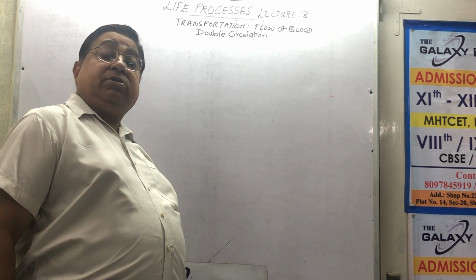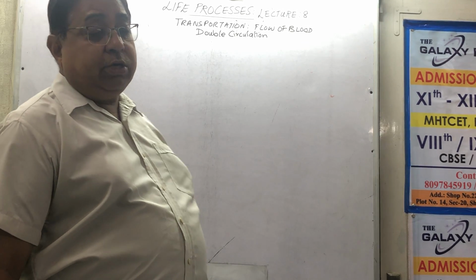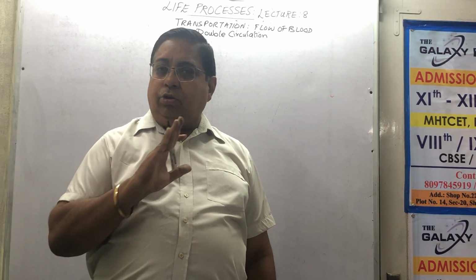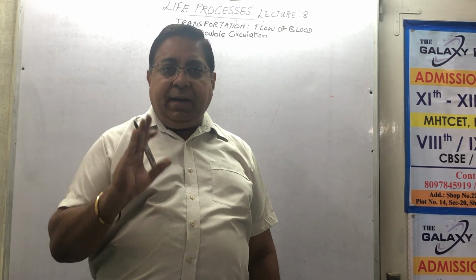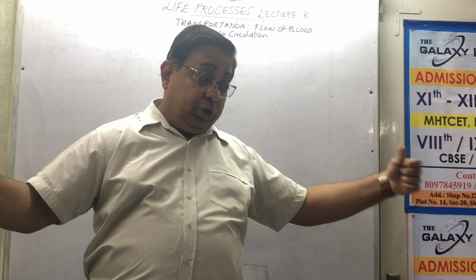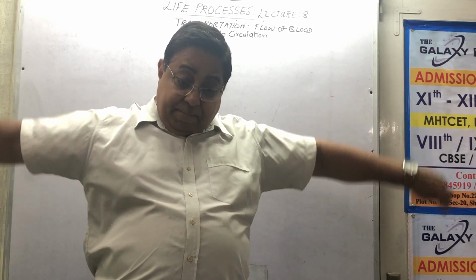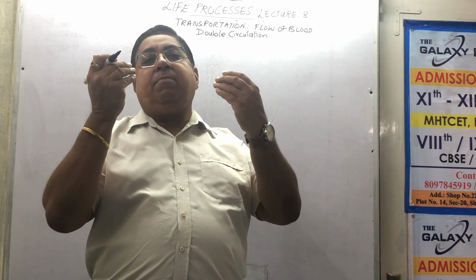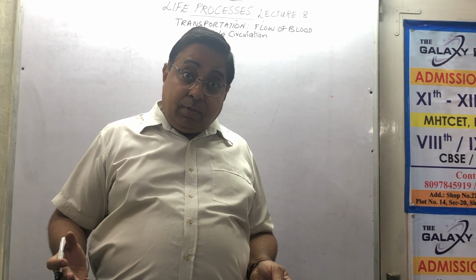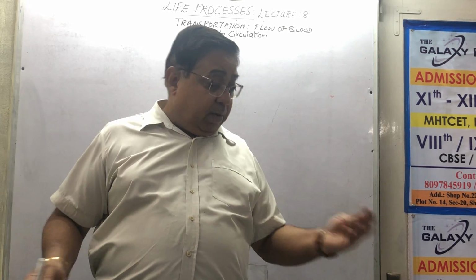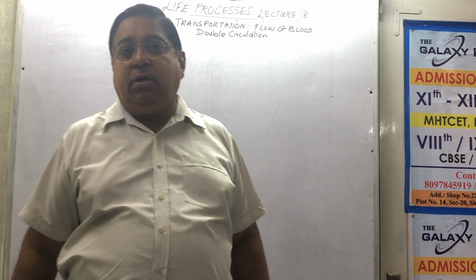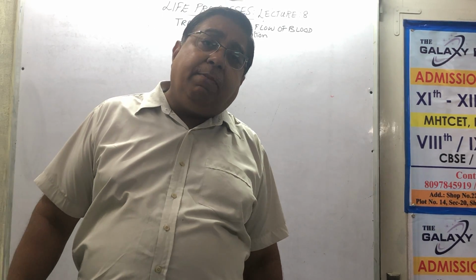What is the meaning of double circulation versus single? In single circulation, blood will go out and come back, and your pathway is complete. In double, blood will go in 2 different directions, go here also, go there also, and come back from both directions simultaneously. So at one time, 2 cycles are running. Okay, I have got 2 gas stoves and I am preparing chapatis on both at the same time.